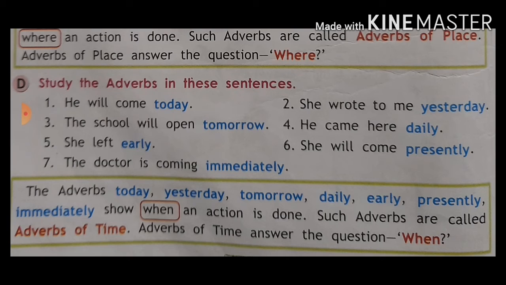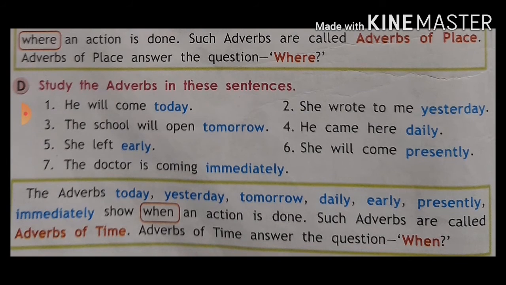So when it is done, words like tomorrow, today, yesterday, early, daily, presently, immediately show when an action is done. Such adverbs are called adverb of time. Adverb of time answers the question when.